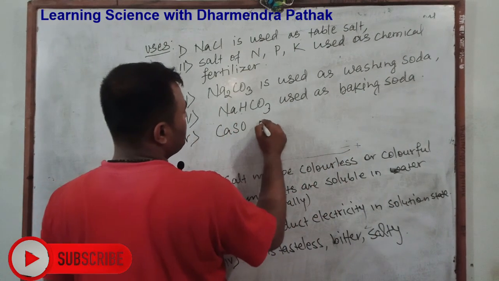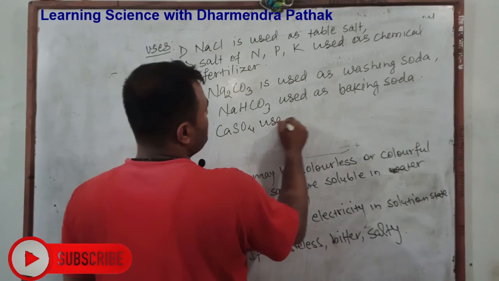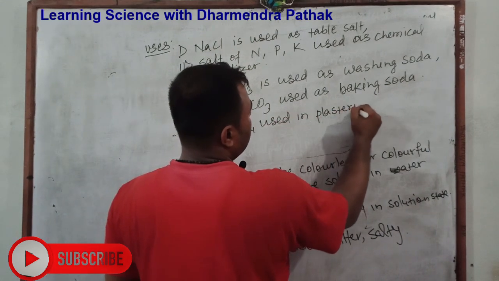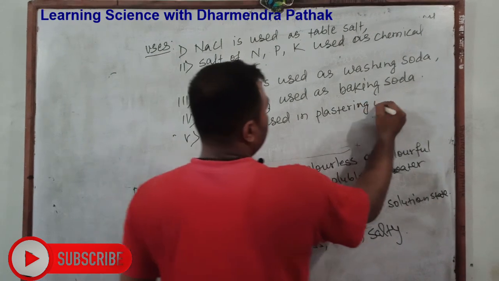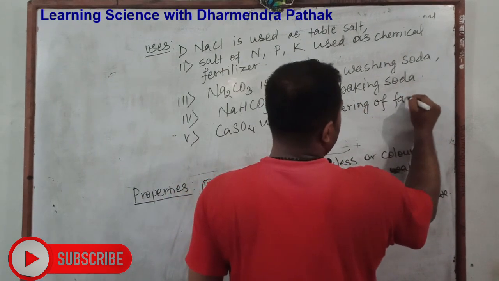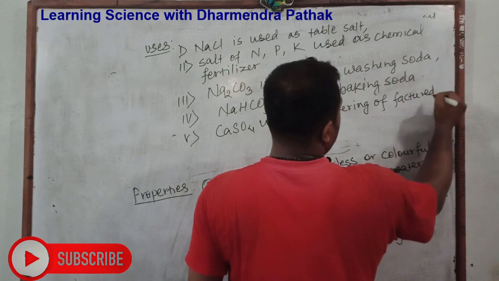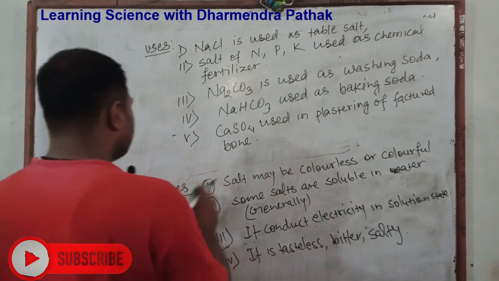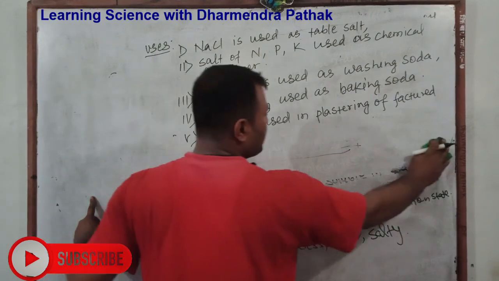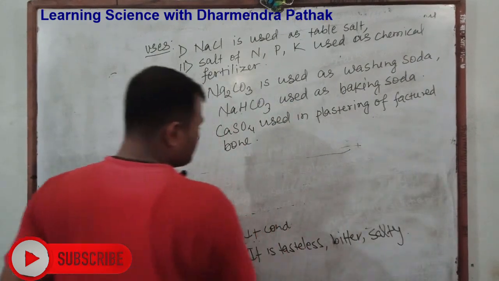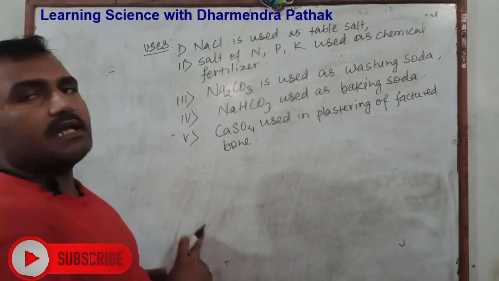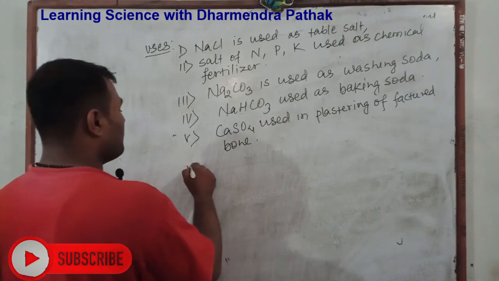Calcium sulfate is used in plastering of fractured bone. It becomes hard when it comes in contact with water and fixes the different limbs or parts of the body and gives time for the bone to join.